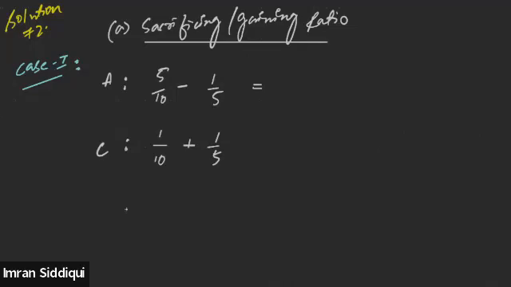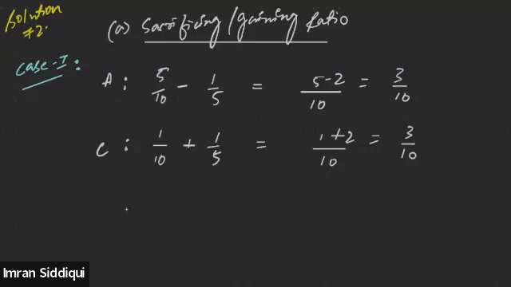All right. So the new profit sharing ratio of A and C will be what? For A, it will be 5 minus 2, so 3/10. And for C, it will be 1 plus 2 equals 3/10.